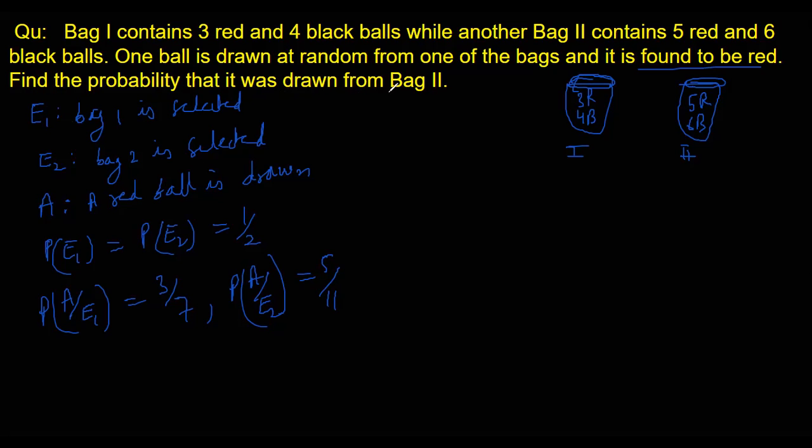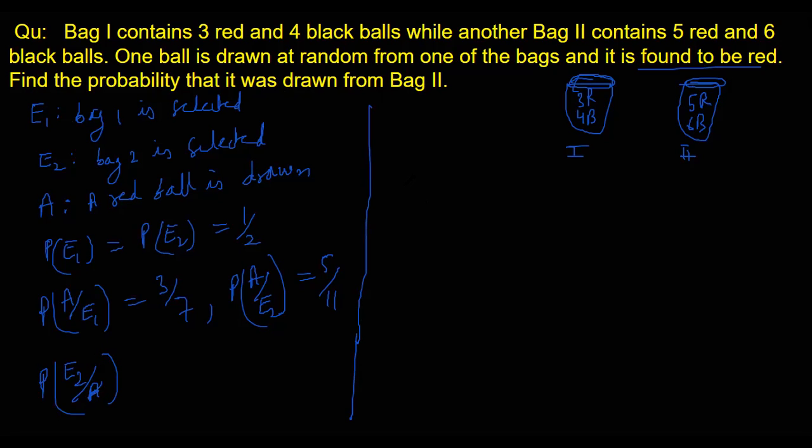Find the probability that it was drawn from the second bag. So what they are asking is P(E2 over A). E2 over A means the ball is drawn from bag 2. The ball drawn is found to be red, and then we want to know the probability that the ball was drawn from the second bag, and for that we will use Bayes theorem.